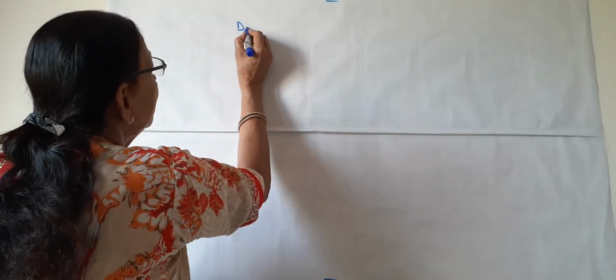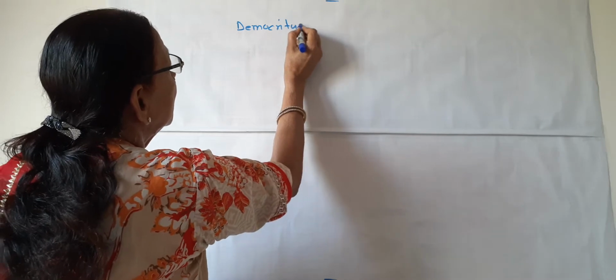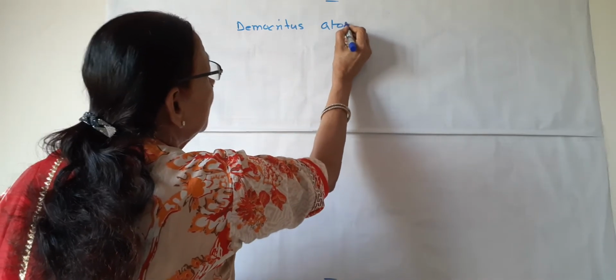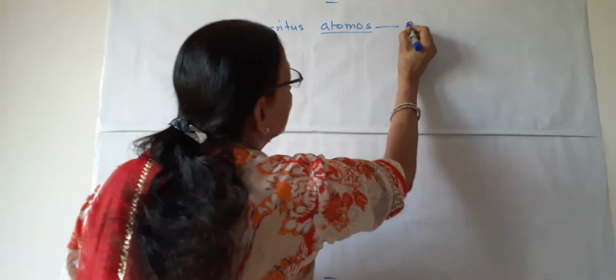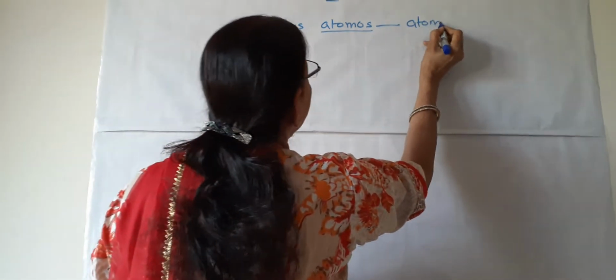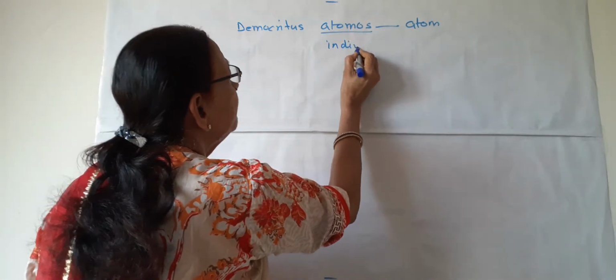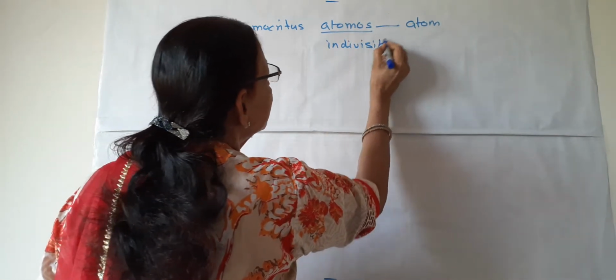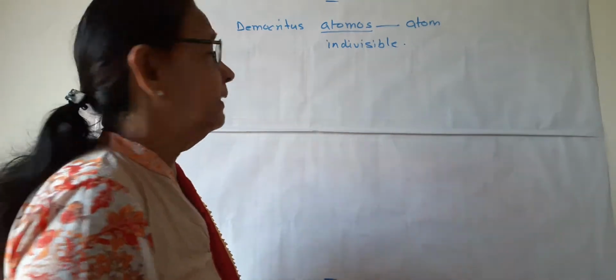Democritus, a very brilliant scientist, gave the word atomos, and later it is now known as atom. The word atomos means indivisible. He said that atoms cannot be divided further.